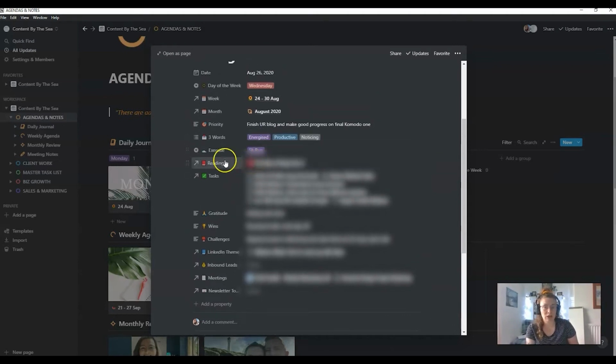Every day I'm putting in if I'm reading, so I'll go into my reading list later, but that's also a place, I mean, that was a novel, but sometimes I just put in Medium articles or podcasts. It's kind of reading, but it's not just reading, it's listening as well. Tasks, so those are the tasks that I didn't necessarily complete on that day, but are associated with that day. So I either started them or I completed them or I made progress with them.